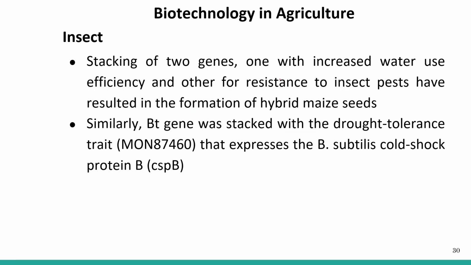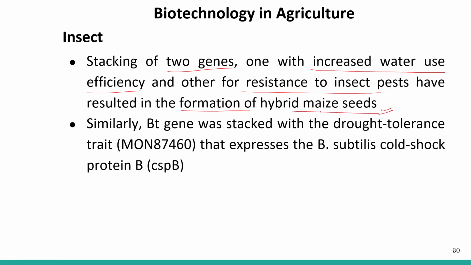Stacking of two genes, one for increased water use efficiency and another for resistance to insect pests, has resulted in the formation of hybrid maize seeds.